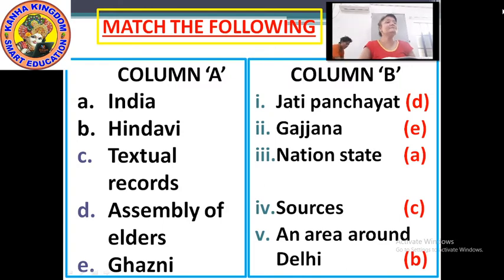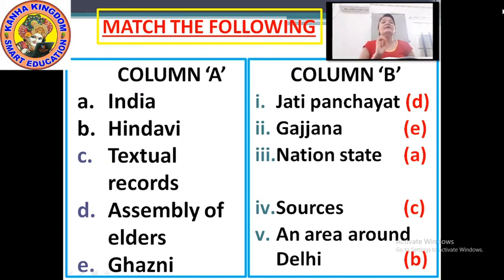The option is column B, number 5, in area around Delhi. Next, textual records. The option is column B, number 4, sources.